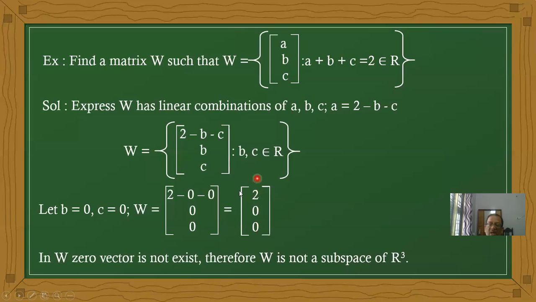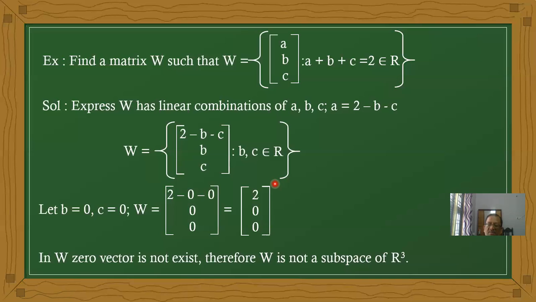But here you cannot find the 0 vector. In the 0 vector, each element is equal to 0. Now, what is the given condition? Sum of the three values A plus B plus C equal to 0. It is highly impossible. You never get 0 vector in W. Okay? 0 does not exist, which means with respect to vector addition, the identity element does not exist. That means it is not a subspace.